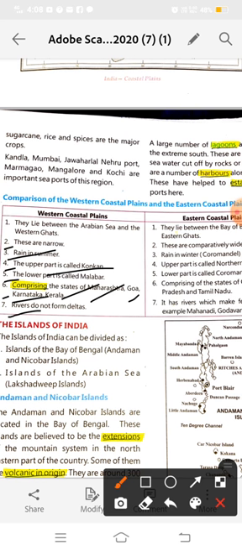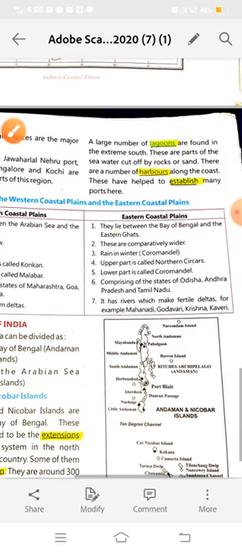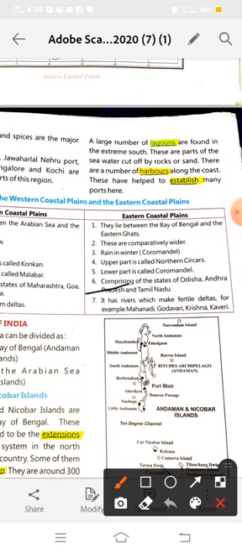Now the eastern coastal plains comparatively, the upper part is called the Northern Circars, which receives rain in the summer season, but the lower part is called the Coromandel coast, which receives rain in the winter season. It comprises the states of Odisha, Andhra Pradesh and Tamil Nadu. Okay, and it has rivers which make fertile deltas, for example Mahanadi, Godavari, Krishna, Kaveri. And I told you that the Krishna river makes the southernmost delta in the southern part of India.